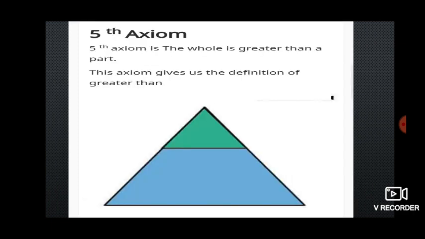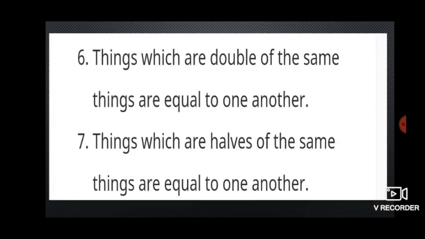And fifth axiom is, children, a whole is greater than a part. Here the name itself is showing that the whole is greater than a part. If you see the entire triangle, here the green triangle is a part of the triangle. We can observe very clearly the entire triangle is greater than the part, the green triangle.